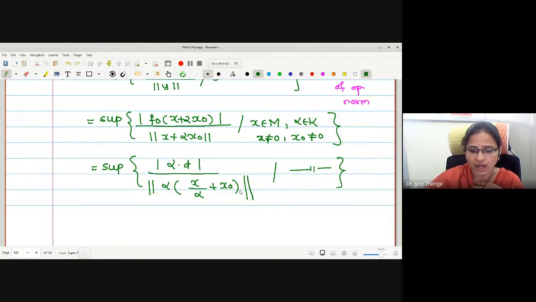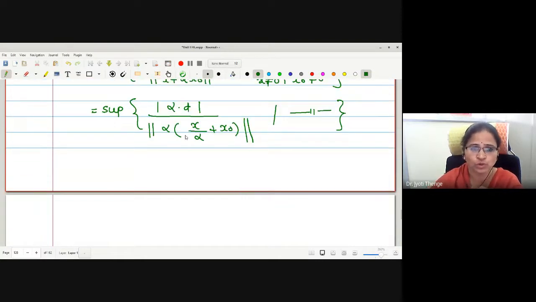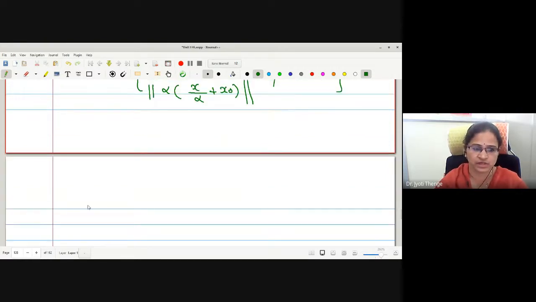Is it okay? Now, what I will do, this alpha can be taken out with the modulus. In the numerator also we will have mod alpha, no? Can I write this as mod alpha into d? D is always greater than 0. Therefore, here no need to write d in the modulus. Therefore, mod alpha can be cancelled. Very easy.